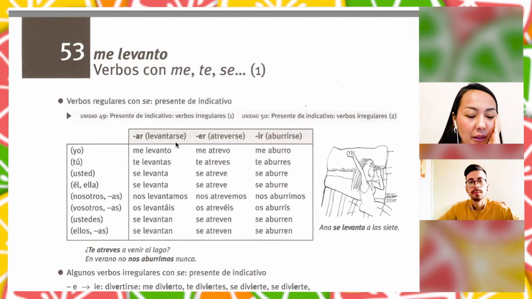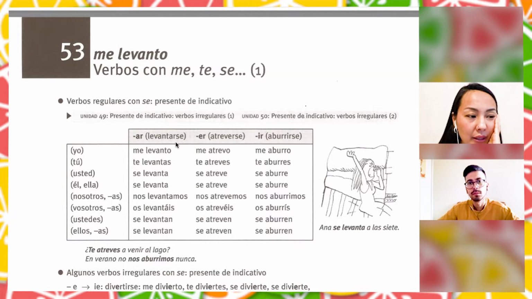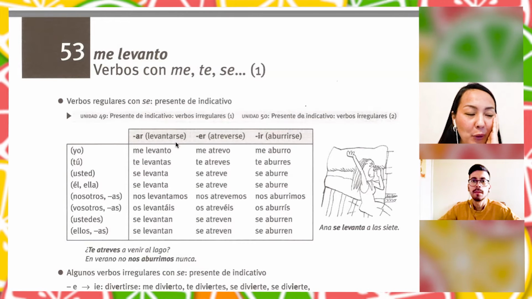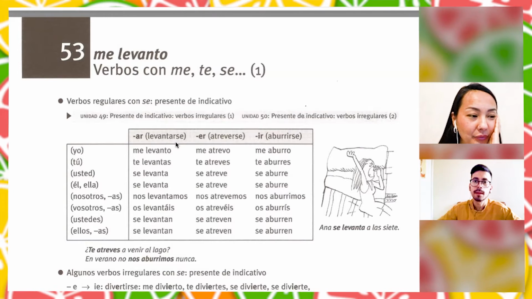Professor, I have a question. I don't understand reflexive verbs, what it is. This term, I don't know. Please try to explain to me as if I'm a kid.